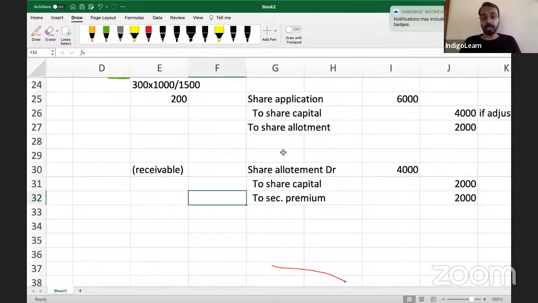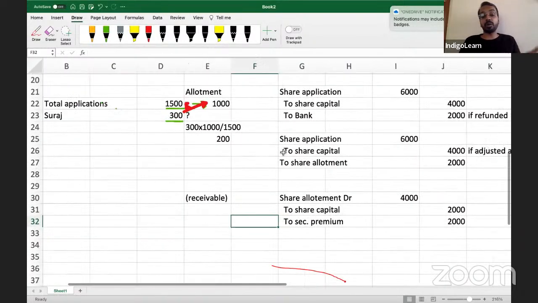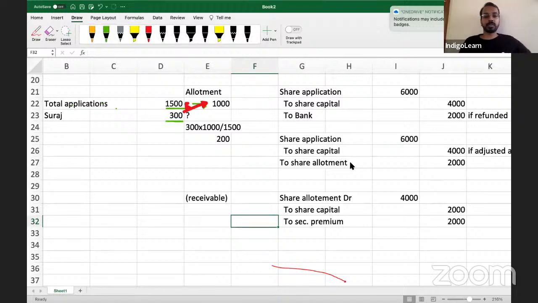Now my next question is, how much amount will the company receive when they receive the share allotment money? Will they receive 4,000 or will they receive 2,000?